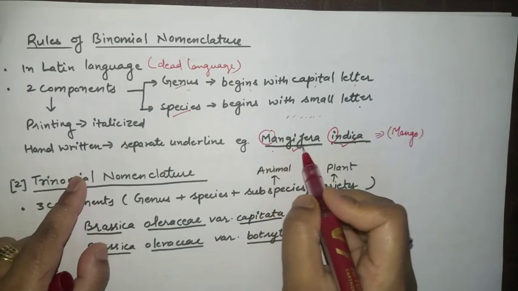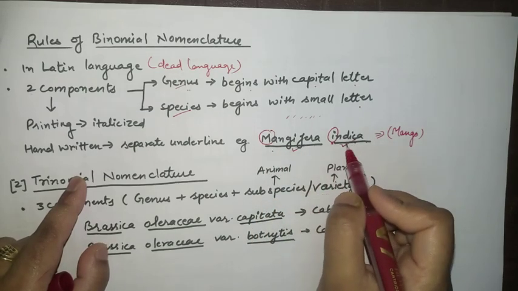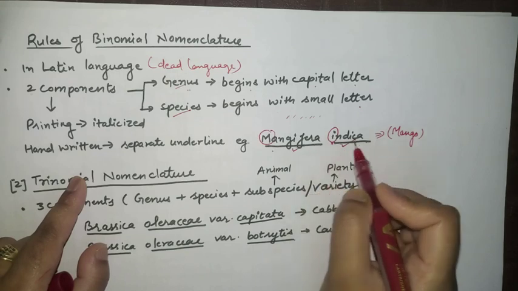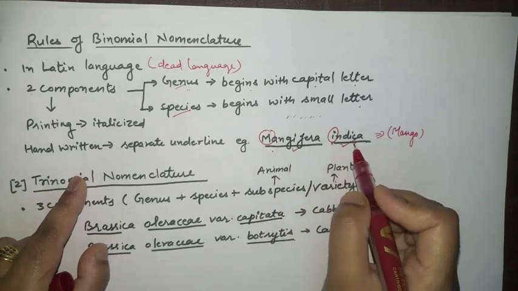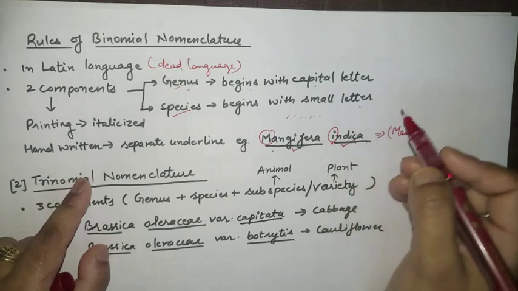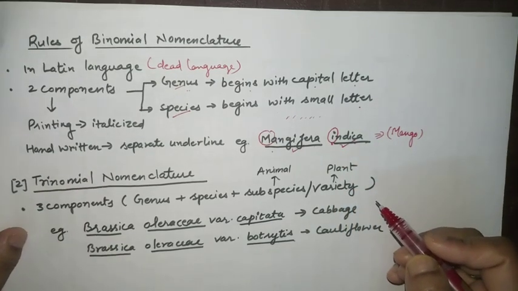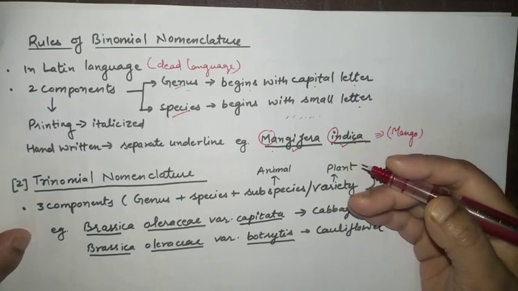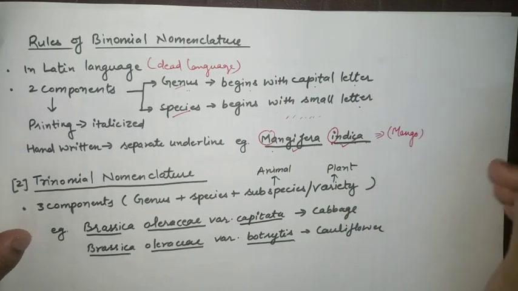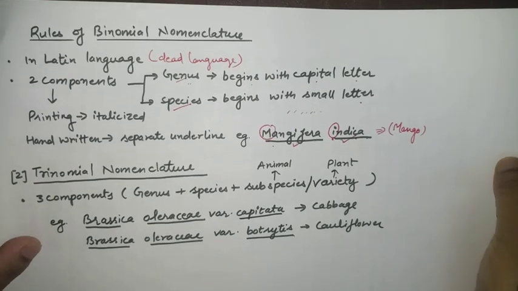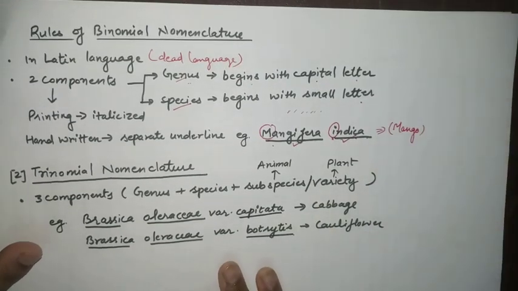You cannot underline both the components in the same manner. What we have to do? We have to underline them separately. So these are some rules on the basis of which we are giving names, or assigning the names, to our species. Third one is trinomial nomenclature.